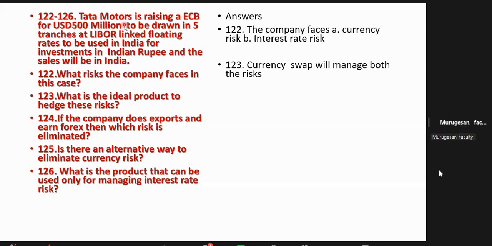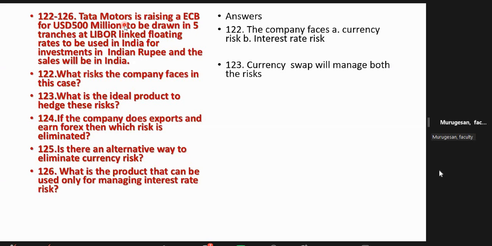Tell me now your doubt. Okay, I will tell you. When anybody is raising a foreign currency loan and using it in India, and the foreign currency loans are raised at floating rates, but the sales are in India, the project is in India, and the revenues will be in rupees, you are facing mainly two risks.